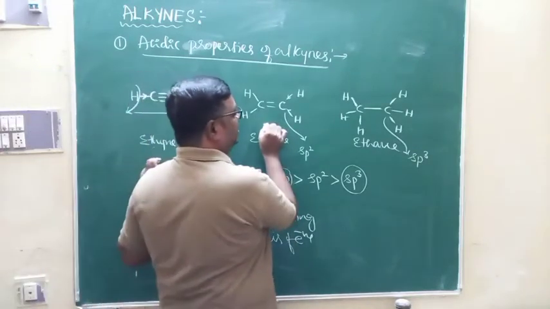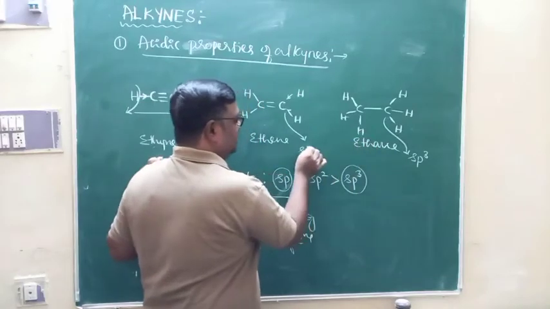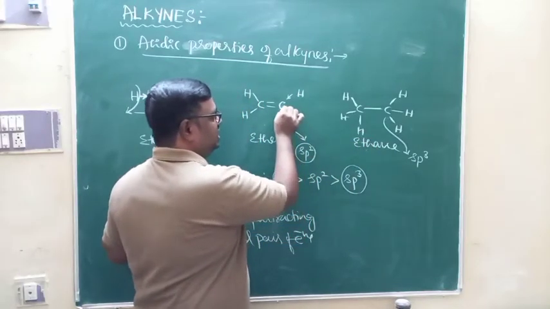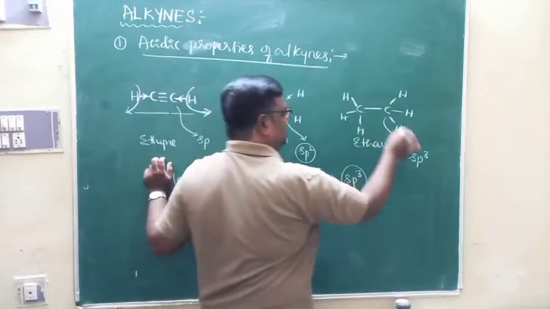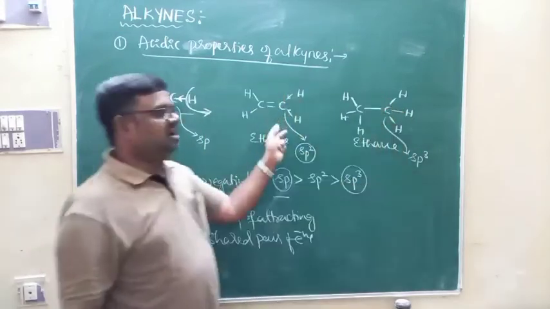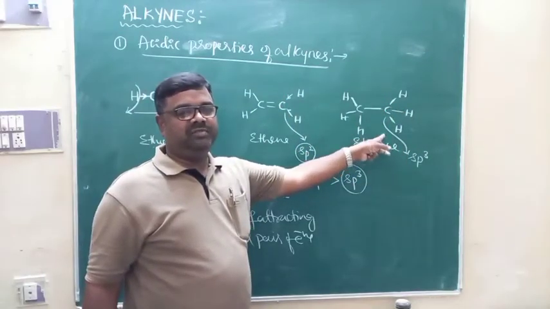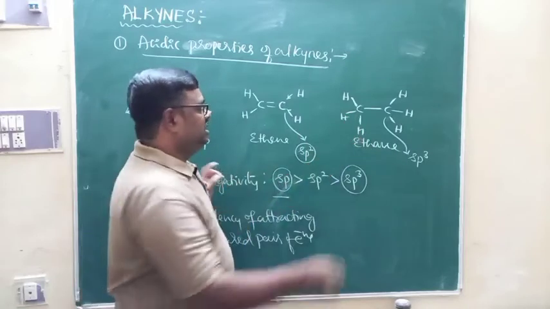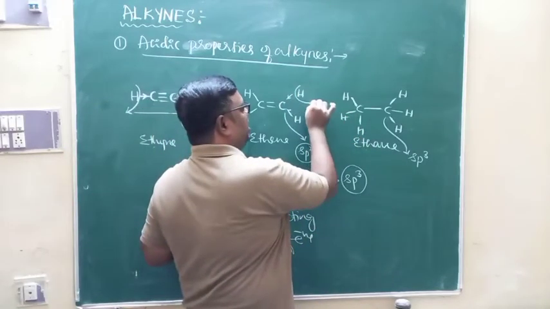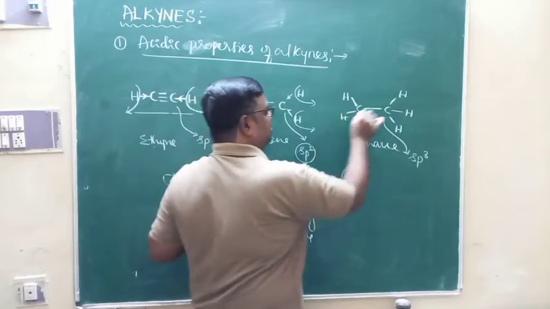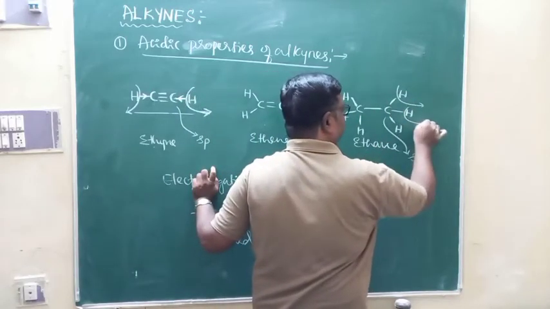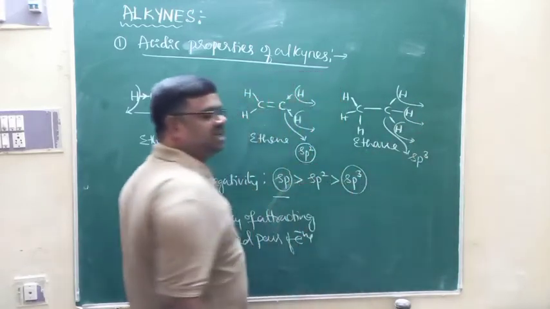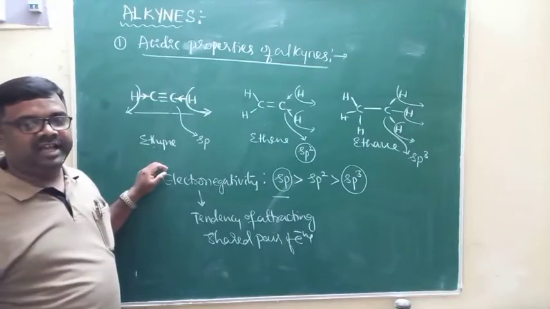But in the case of alkenes and alkanes, electronegativities of sp2 hybridized carbon atoms and sp3 hybridized carbon atoms will be relatively low. Because of that low electronegativity, it is difficult for us to remove hydrogen in the form of H plus ions in the case of alkenes and alkanes.